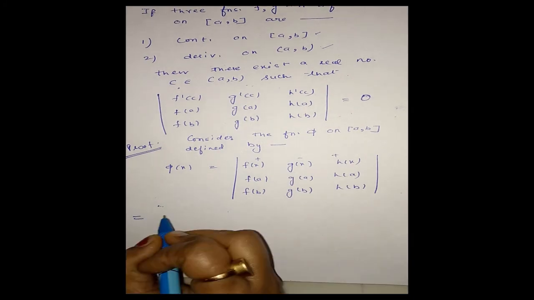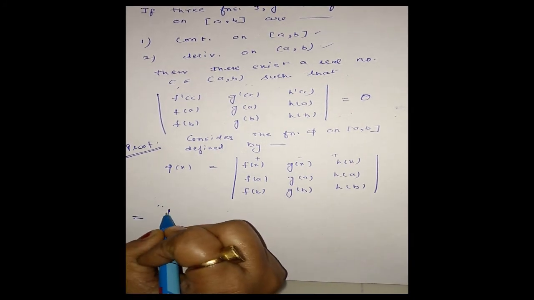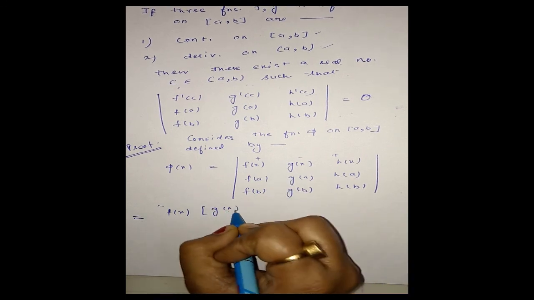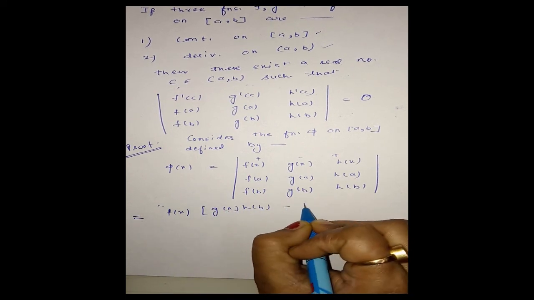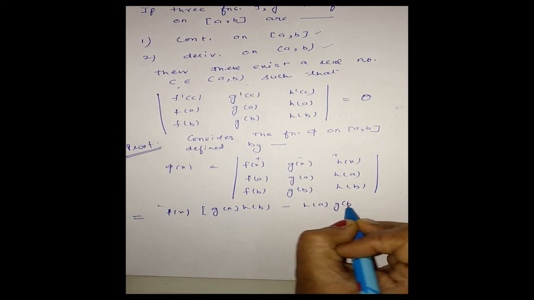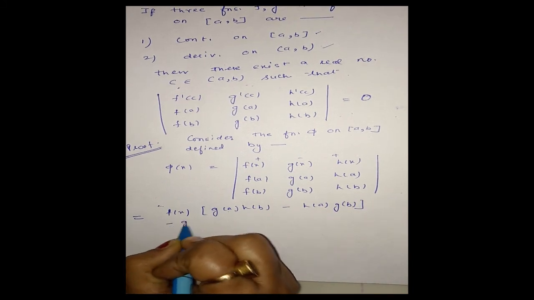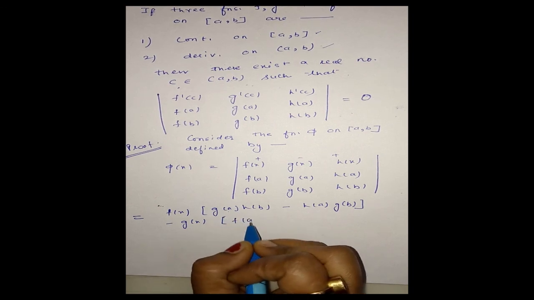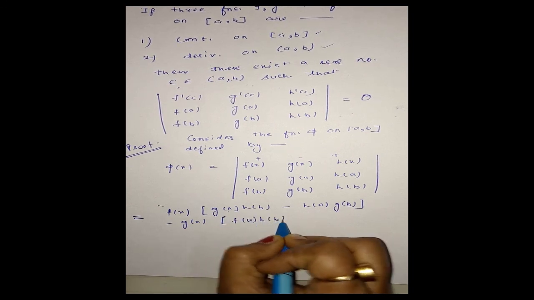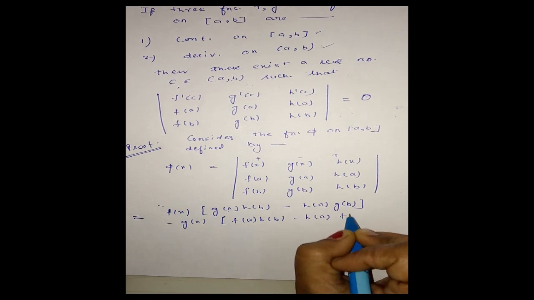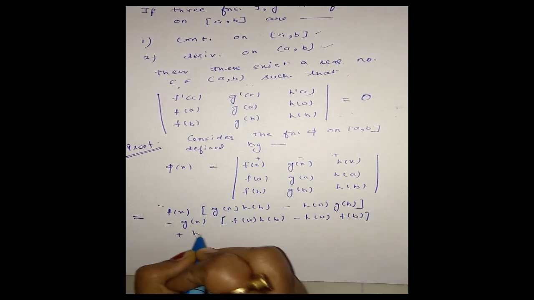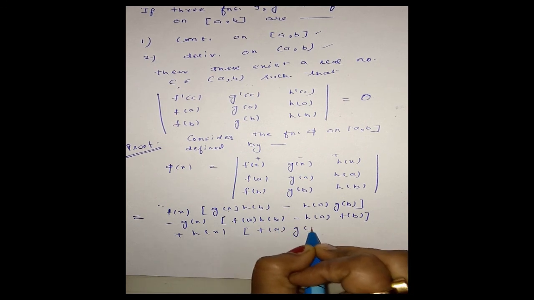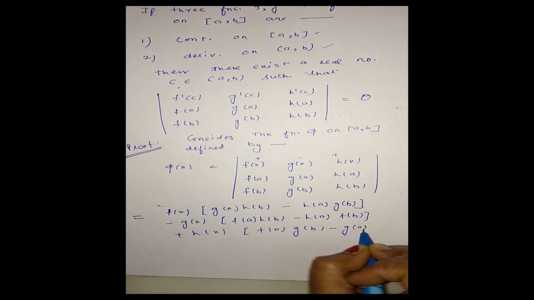On simplifying, we get phi x is equal to f of x into (g of a, h of b minus h of a, g of b) minus g of x into (f of a, h of b minus h of a, f of b) plus h of x into (f of a, g of b minus g of a, f of b).